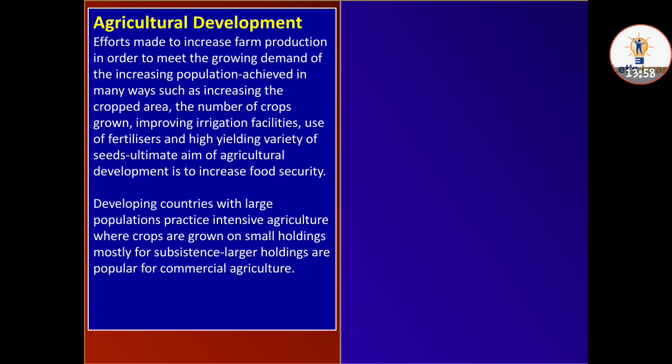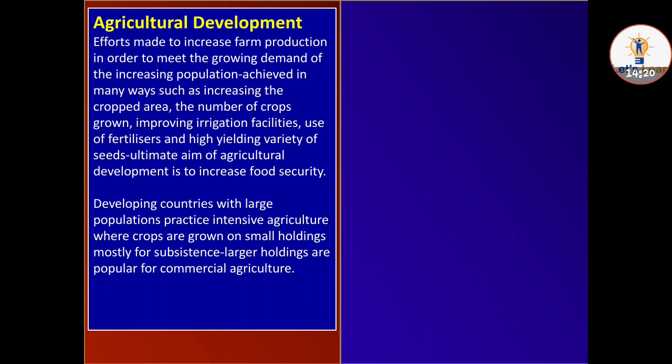Agriculture development efforts are made to increase farm production in order to meet the growing demand of the increasing population. This is achieved in many ways, such as increasing the cropped area, the number of crops grown, improving irrigation facilities, and the use of fertilizers and high yielding variety seeds.